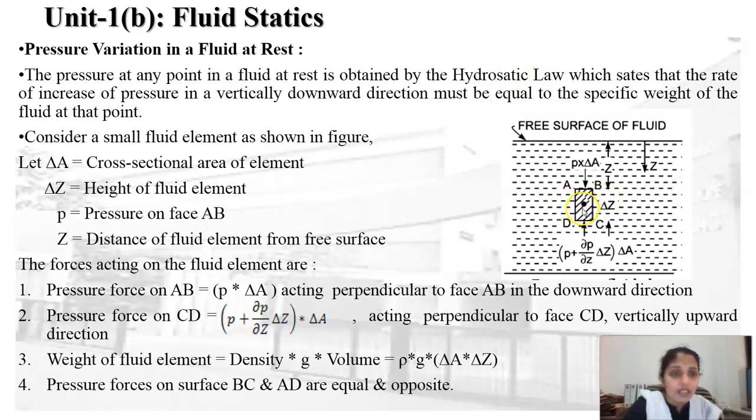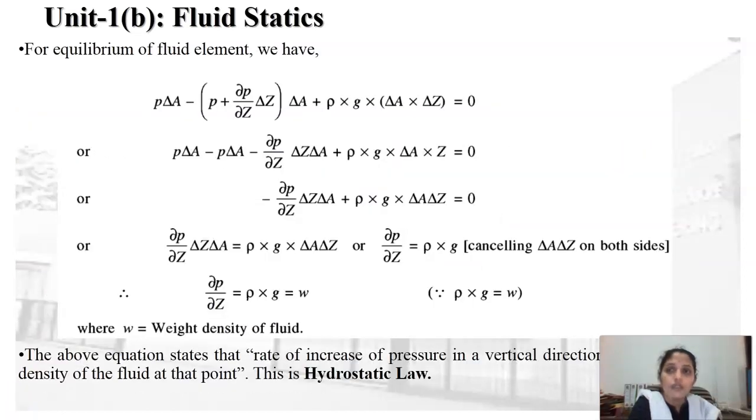The next force is the self weight of this fluid element. The self weight of the fluid element is acting at the CG of this fluid element, in the downward direction. Now, for equilibrium of the fluid element, the algebraic sum of the forces acting in the y direction is equal to 0.